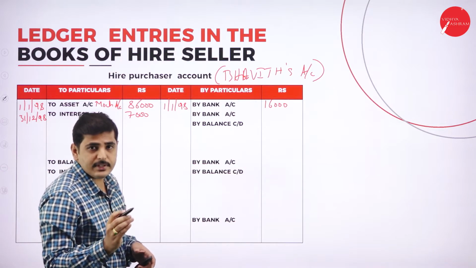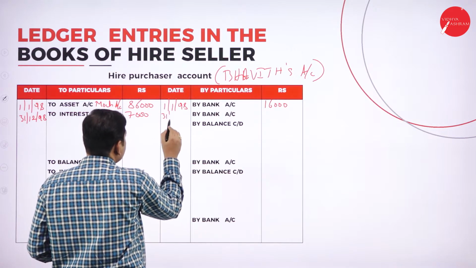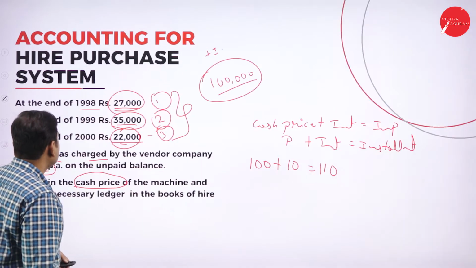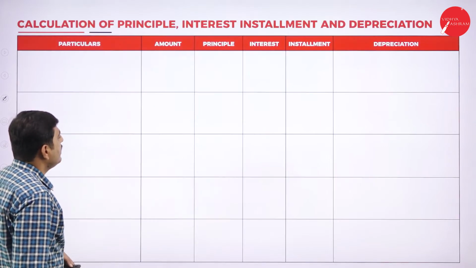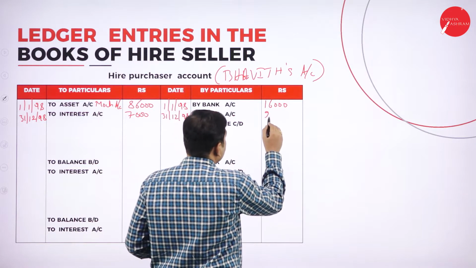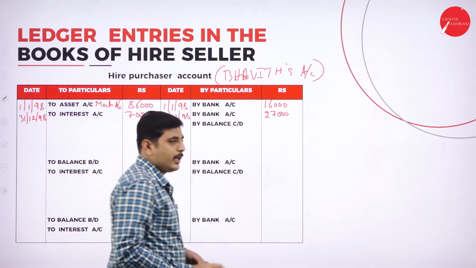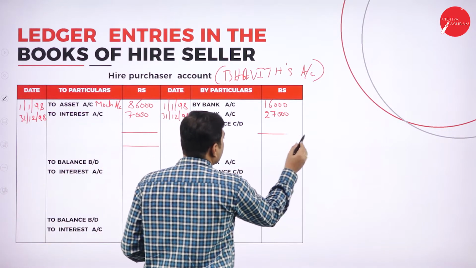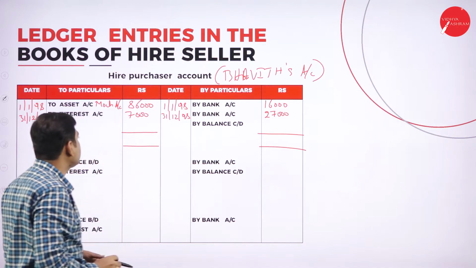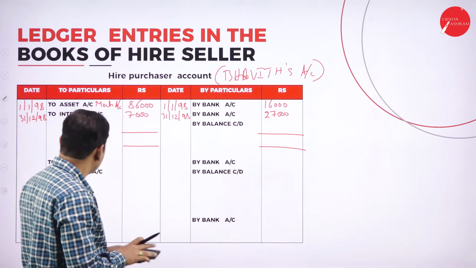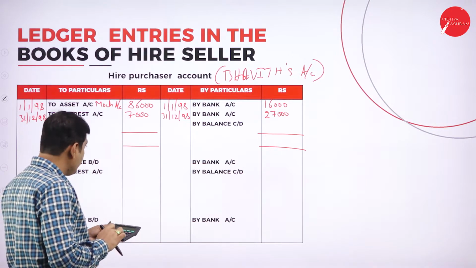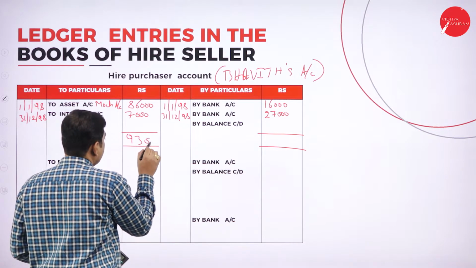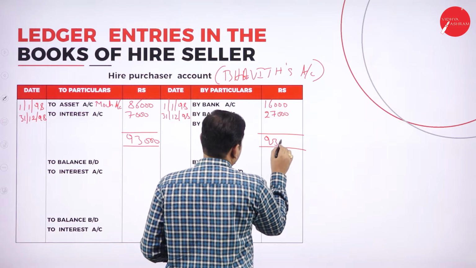Next, on the same day, that means on 31st/12/1998, we have to pay the first installment. What is the first installment? Look at the question. 27,000 is the first installment. So come here, it is 27,000. The remaining balance should be carried down for the next year. So add both sides. It is 86,000 plus 7,000, so it is 93,000. Again here also 93,000.